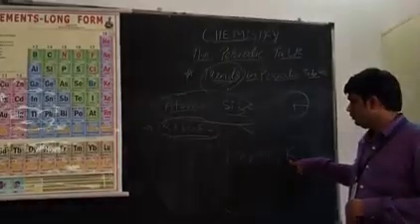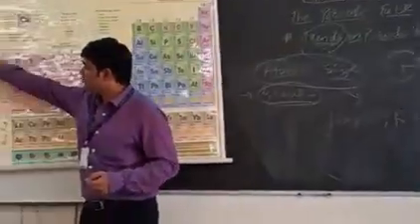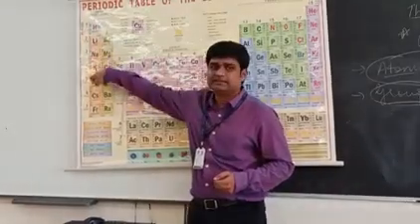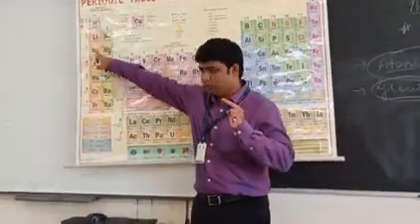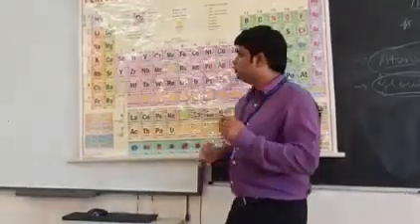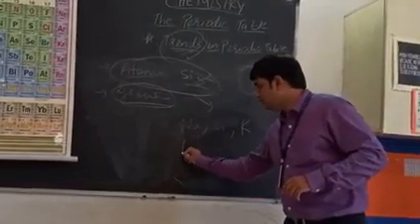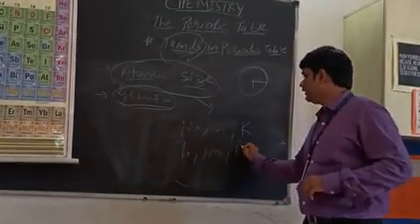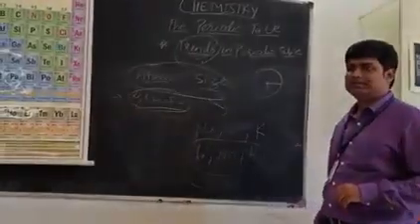Sodium, lithium or potassium. If you want, you can go to the periodic table. So the question is sodium, lithium and potassium. Which will have the least atomic size in this? Very good. Lithium. Second, sodium. Third, potassium. So how are you going to arrange them? The arrangement will be lithium, sodium and potassium. So now they are arranged in the increasing order of their atomic size.